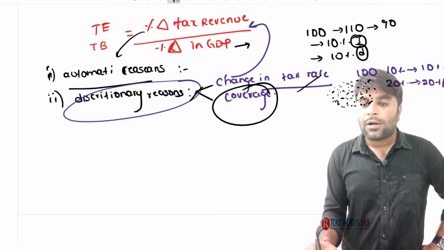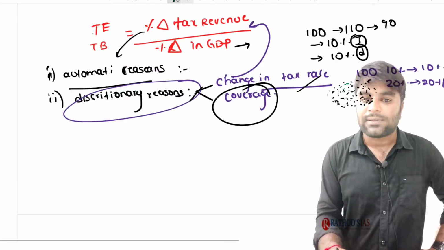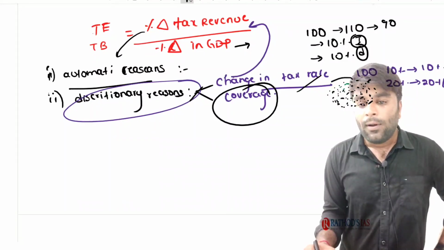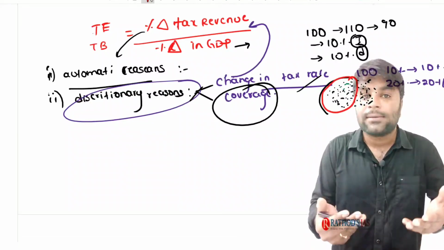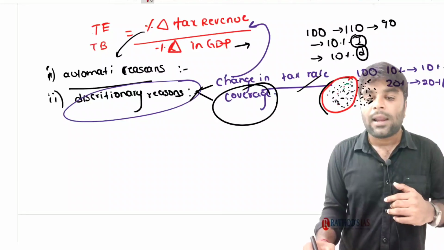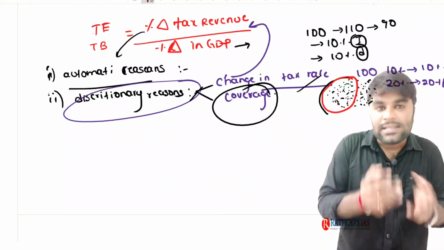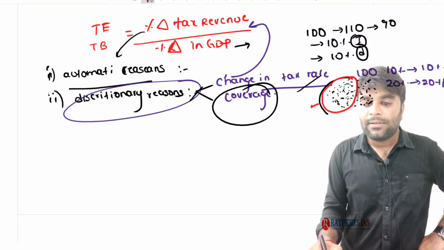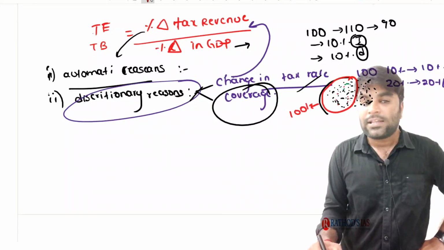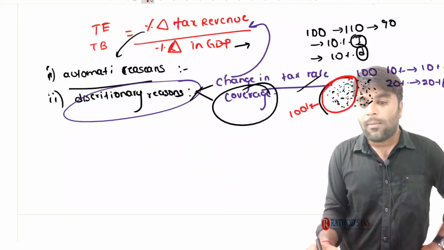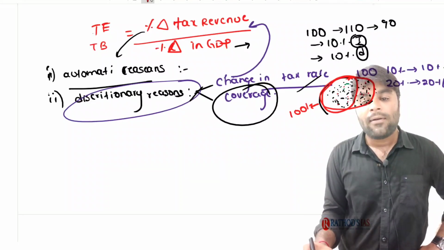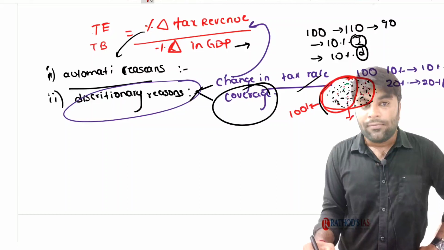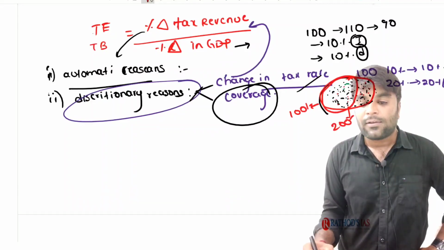Imagine all these dots I have written here are tax bases. Now, let's consider only these tax bases are currently being taxed, or only these bases are currently being brought into the ambit of taxation. Say for example, with this the government might be receiving a tax amount of 100. Now all of a sudden the government has increased the coverage, and they have covered more and more tax bases, so that now the tax revenue for the government might increase to 200.